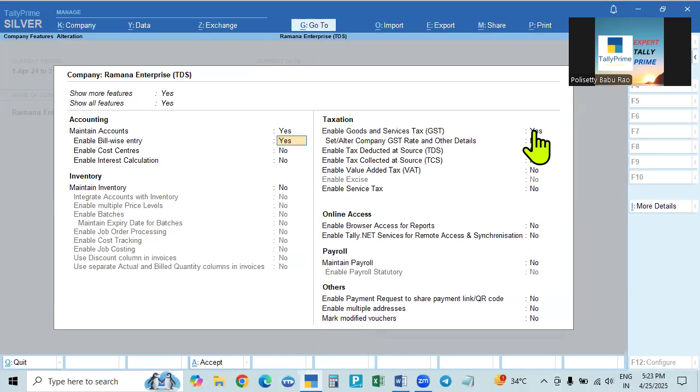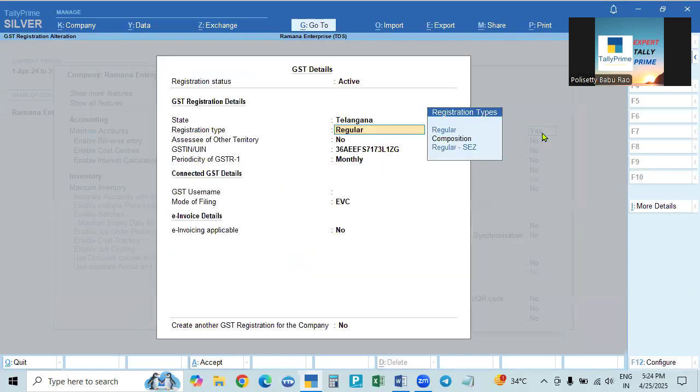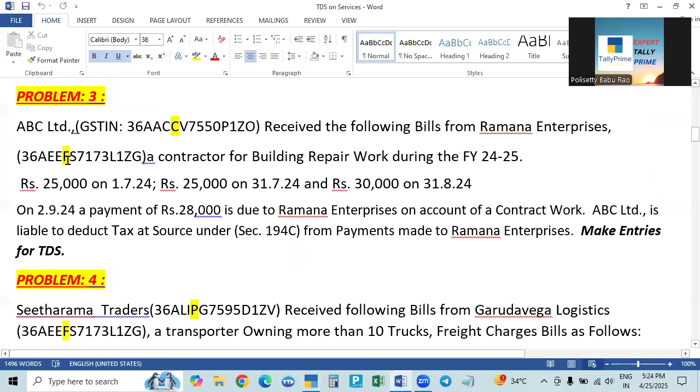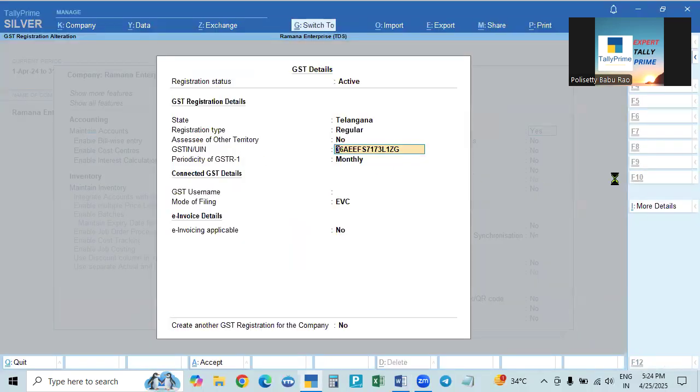And then for service or goods, GST is applicable, so we have to enable the GST also. In this case, we'll enter the number. The same number, see here, this is the same number. The same number is copied here. Accept.